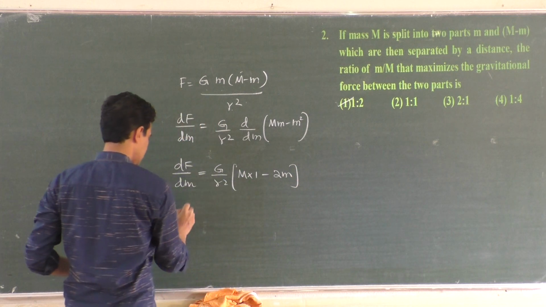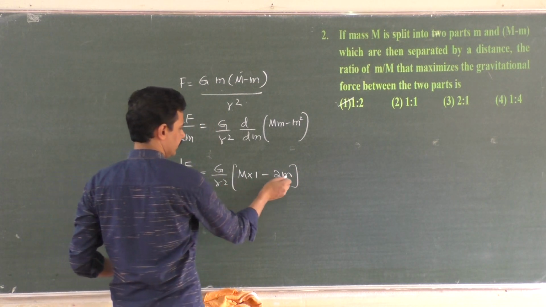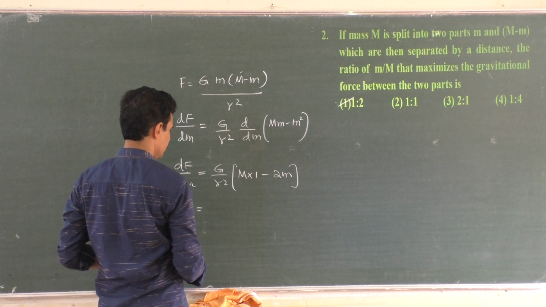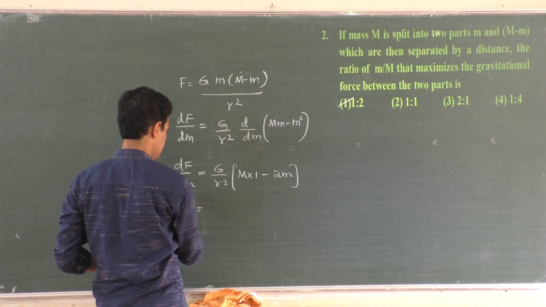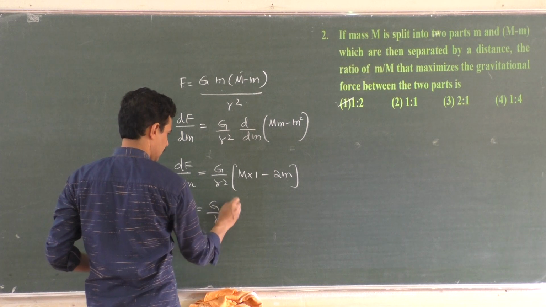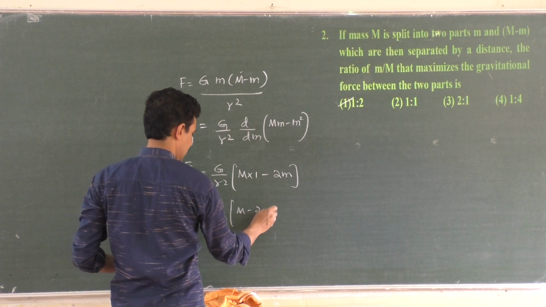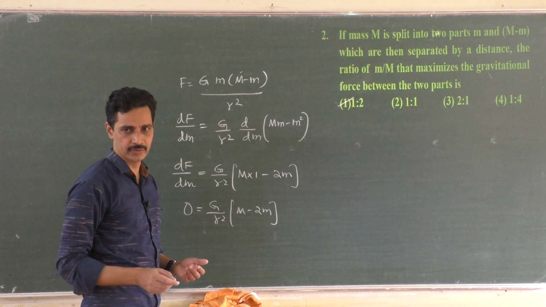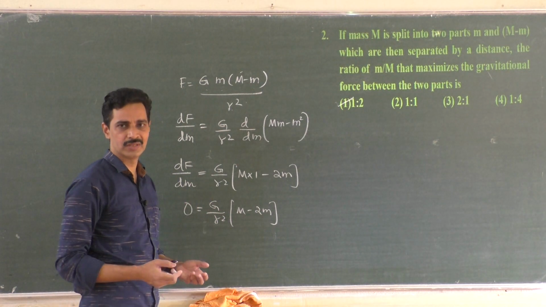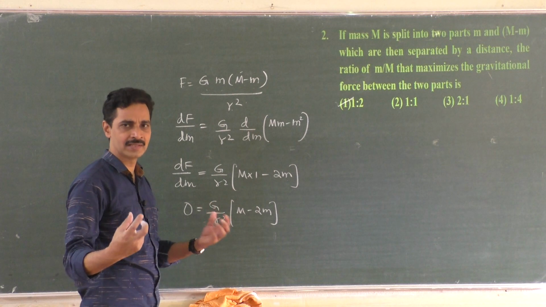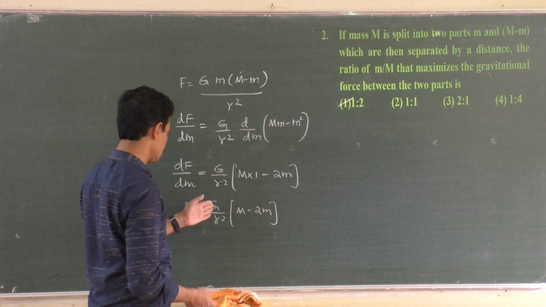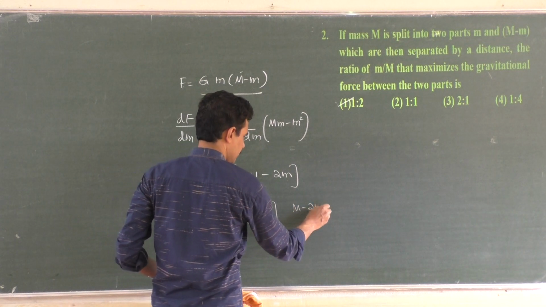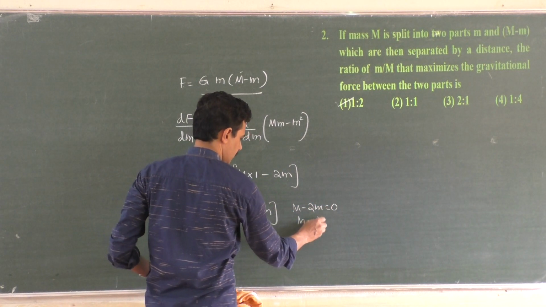If you equate this to 0, you will get the maximum value of this force. So differentiation gives G by R squared into (M minus 2m) equals 0. G and R squared cannot be zero because they have fixed values. Whatever pieces you select, you keep them at a fixed distance. So there is no question of this becoming 0. So M minus 2m must be equal to 0, or M is equal to 2m.